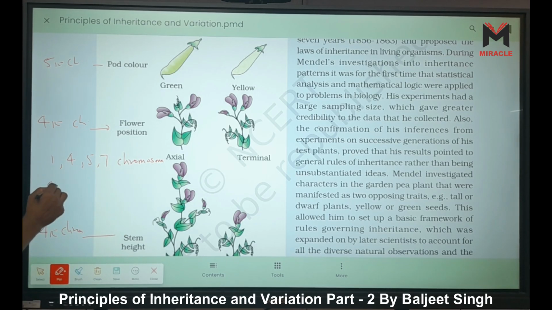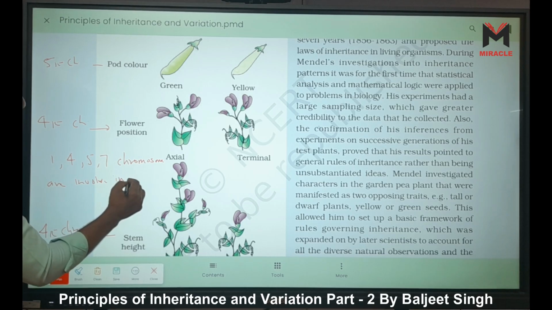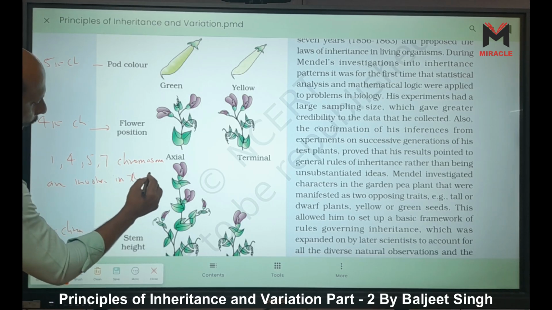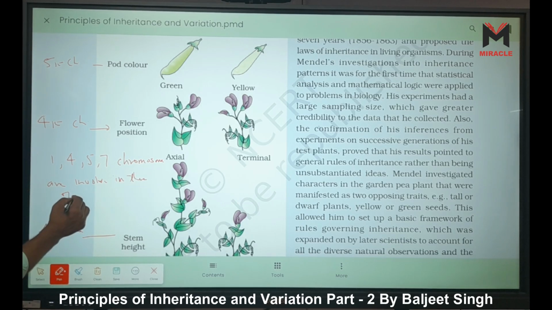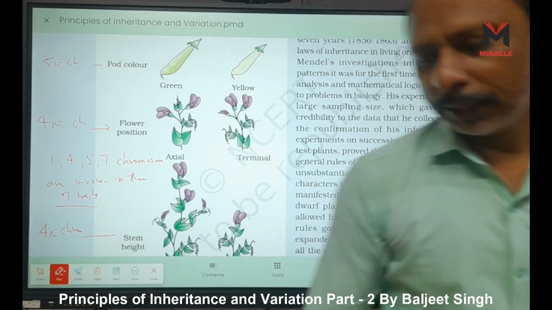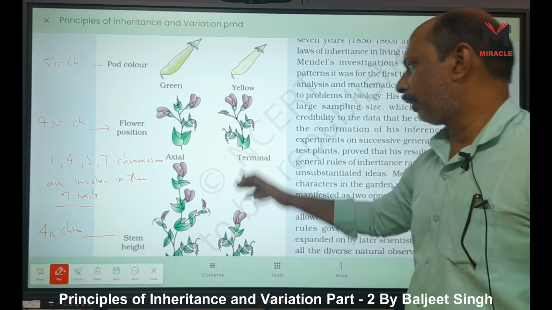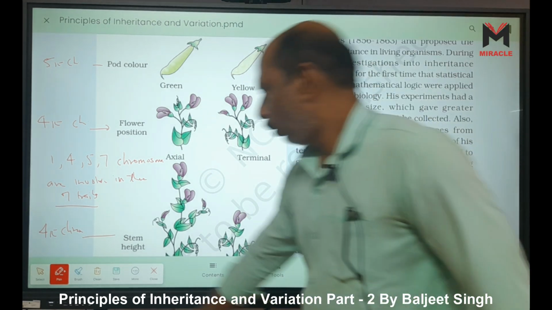are involved in these 7 traits, chromosomes 1, 4, 5, 7. Do you understand here? Flower position axial is the dominant and this one is the terminal. Okay, now